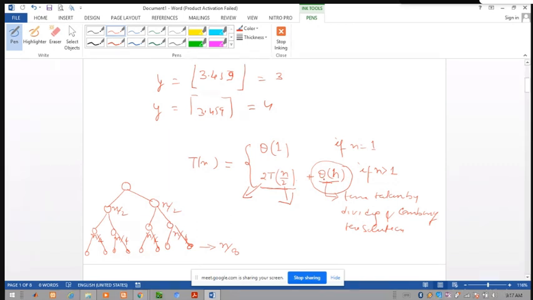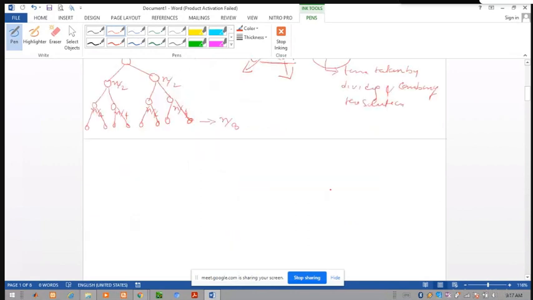Similarly, when we talk about another recurrence relation, suppose this recurrence relation is written as T(n) is equal to T(2n/3) plus T(n/3) plus theta of n. Here the recurrence relation is also written as an equation which describes the function in terms of its value on smaller input. Here you can see we have divided the problem into two sub-problems.